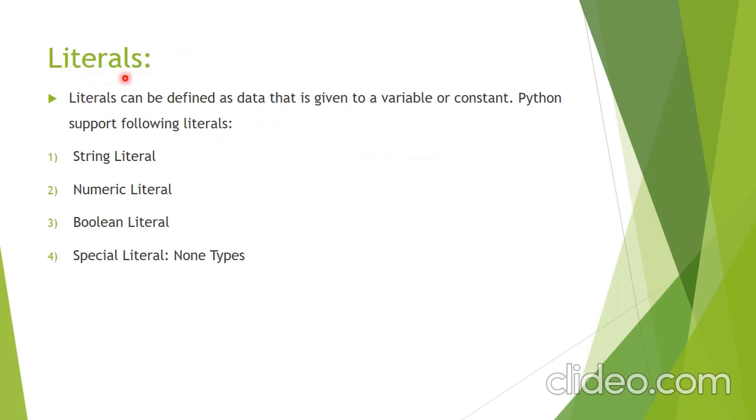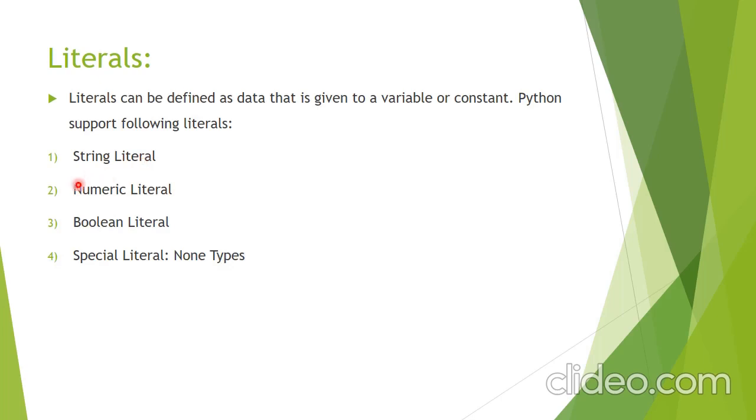Next is literals. So what is literals? Literals can be defined as data that is given to a variable or constant. The value that is assigned to the variable is known as a literal. And Python has the following types of literal: string literal, numerical literal, boolean literal, and one special type of literal, that is None literal.